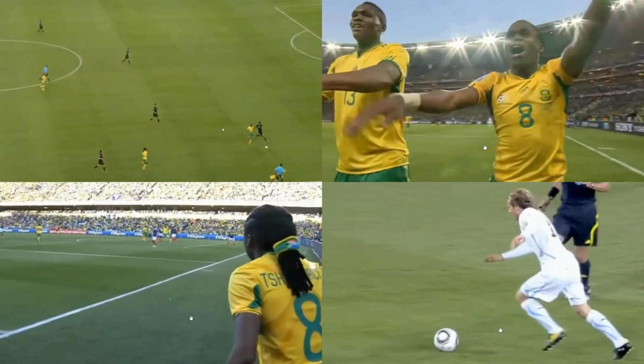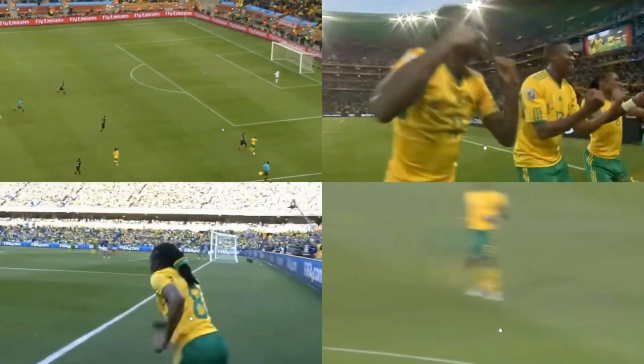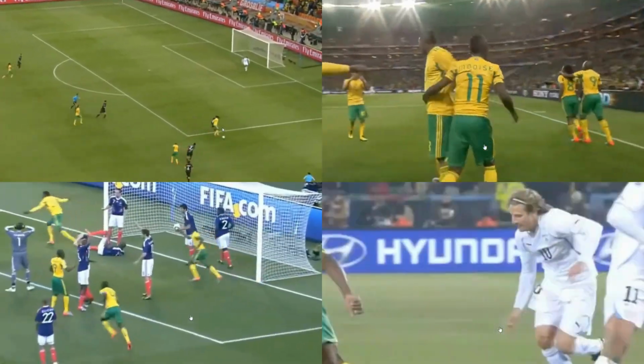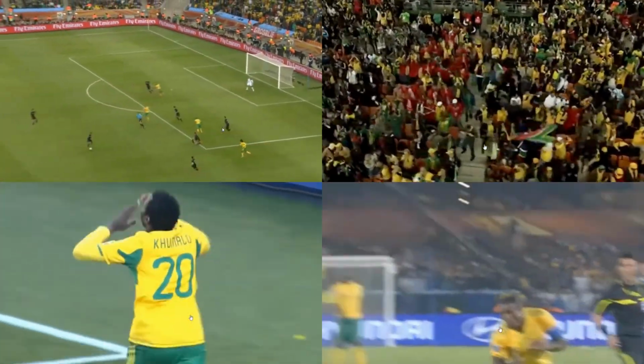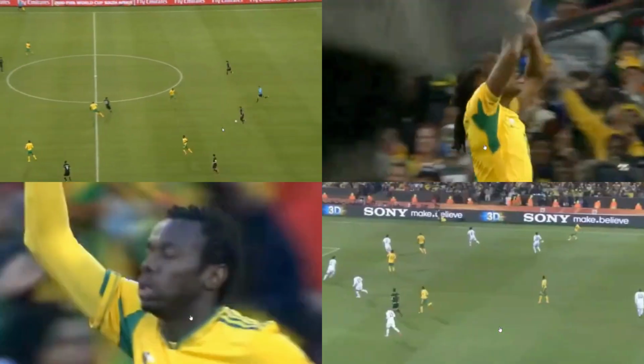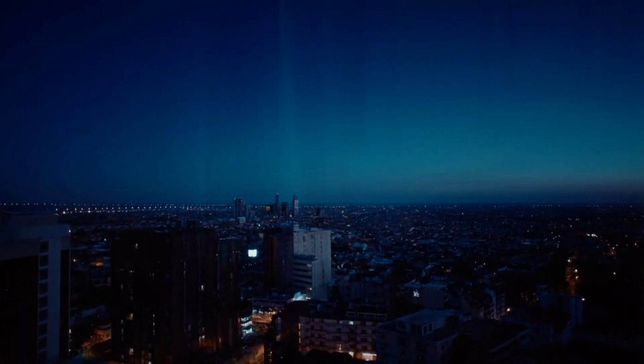In 2010, South Africa hosted the first World Cup on the African continent. Sadly, the national team failed to progress in the tournament, not even making it out of the group stages of the competition. From this humbling experience came a sound that would soon dominate the world in a different way.